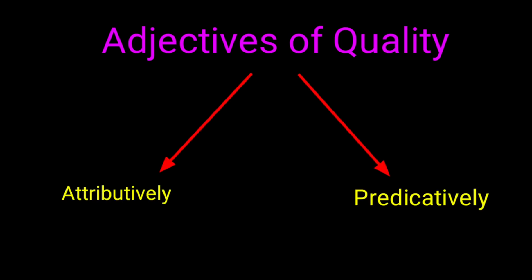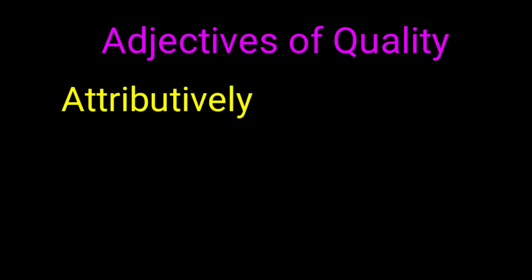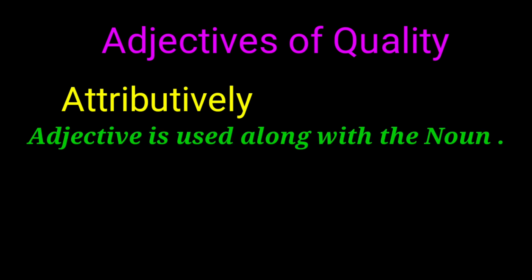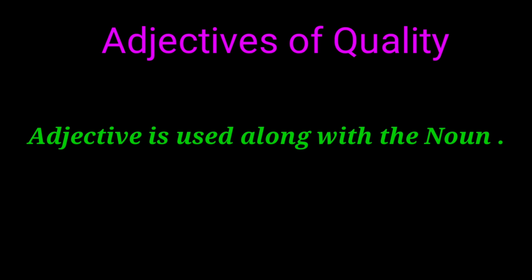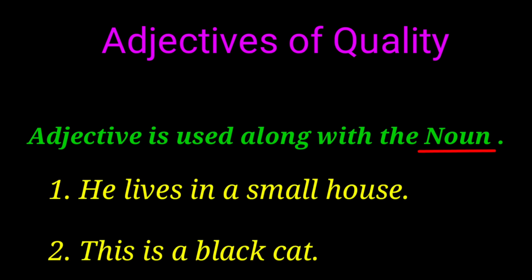Now listen children, adjectives of quality can be used in two different ways. They are attributively and predicatively. Let's see how adjectives of quality can be used attributively. Here, the adjective is used along with the noun. Look at these sentences. He lives in a small house.